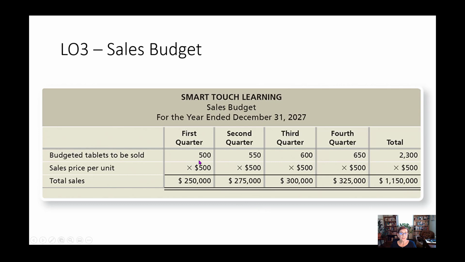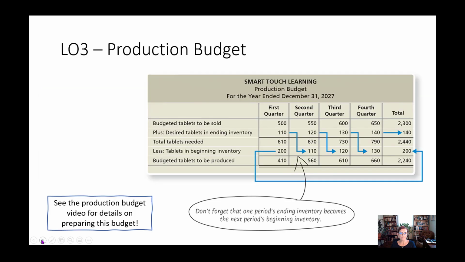So now take a look at these numbers because we're going to look at them in a minute again. 500, 550, 600, 650. All right, easy numbers to remember. So remember, the sales budget drives everything else. So now the production budget comes after the sales budget. So now we know how many units we're going to sell. We need to figure out how many we're going to produce. So here are those numbers I just mentioned, 500, 550, 600, 650. The sales budget's units to be sold is the first line of the production budget.